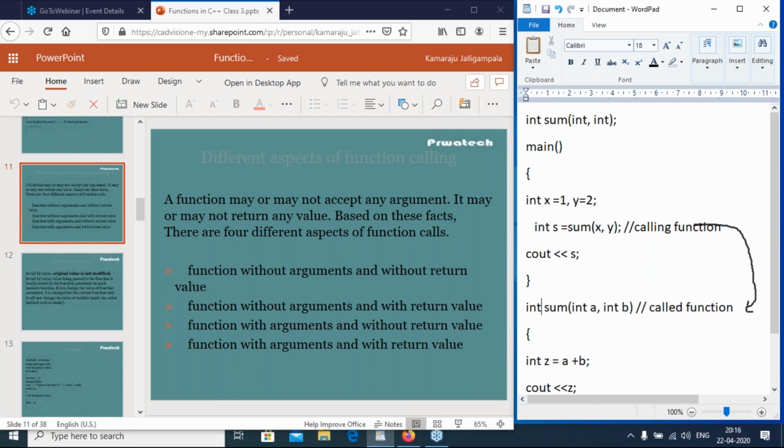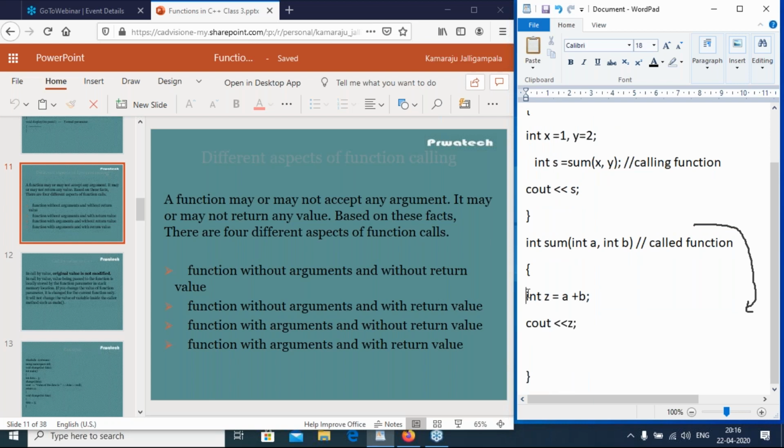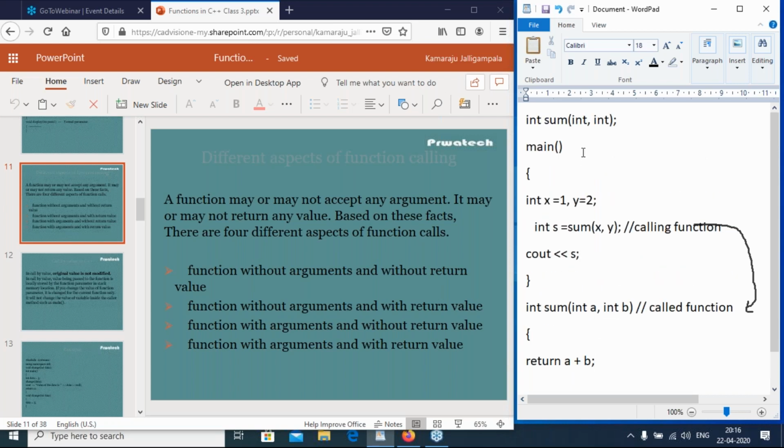So this is integer. So return a plus b. Clear, right? So sum is having two arguments. Sum is the function name having two arguments and return integer.